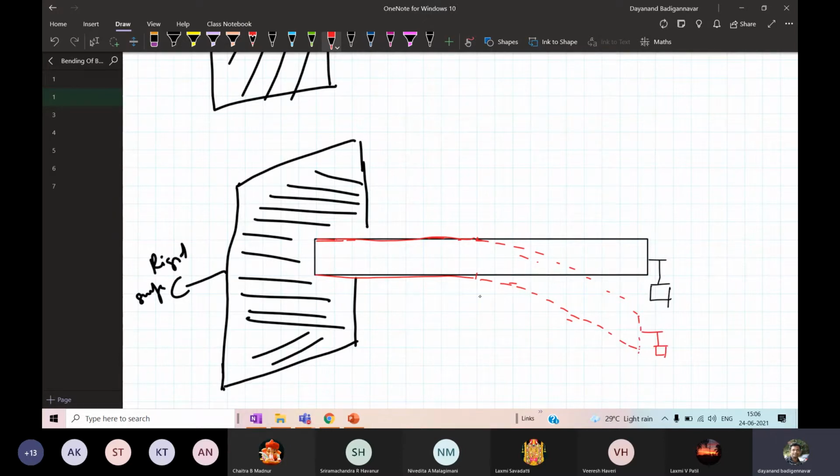You are getting the point? I hope you are able to see the curve. Now it is perfectly showing like this. So the beam gets bent. This is the mass that you have hanged. Earlier it was at the position X. Now it is at the position X2. That means it has bent this much. This is the way the beam has bent downwards.